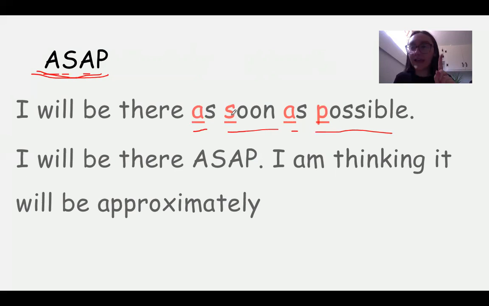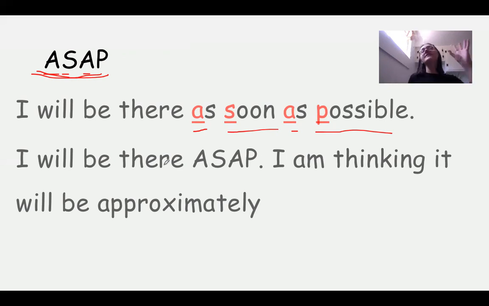So it takes the first letter of each of these words: as, A; soon, S; as, A; and possible is P. ASAP. So instead of saying, I will be there as soon as possible, you can say, I will be there ASAP, right? That's a lot of words. You could just say ASAP, and that's what it means. As soon as possible. It means I will be there the moment I can.